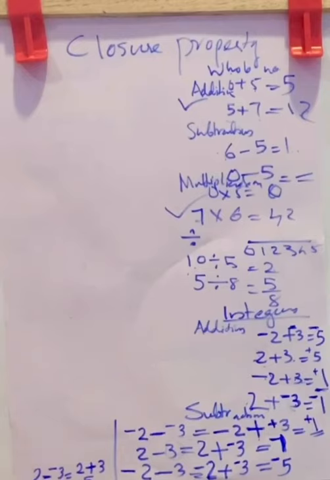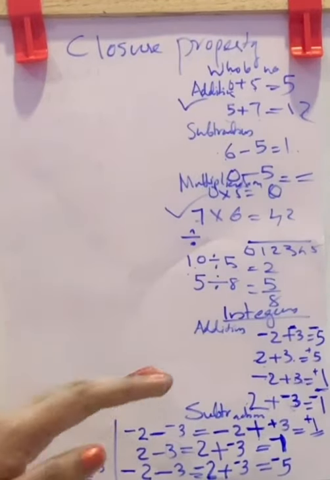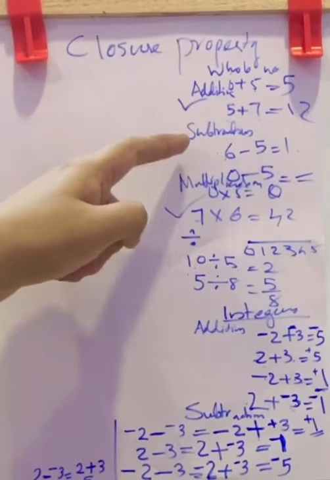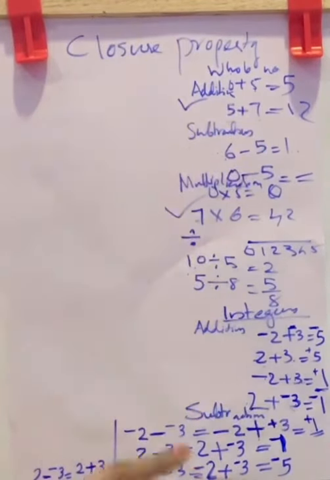Here -5 is also an integer. Here 2 and -3 are integers. 5 is also an integer. So we can say integers are closed under subtraction also. But you remember, whole numbers were not closed for subtraction, but integers are closed for subtraction.